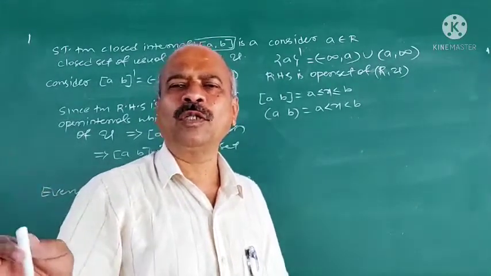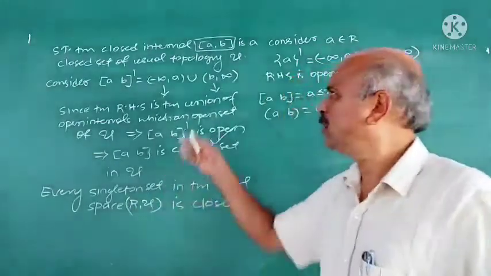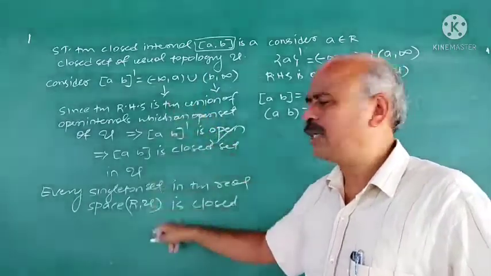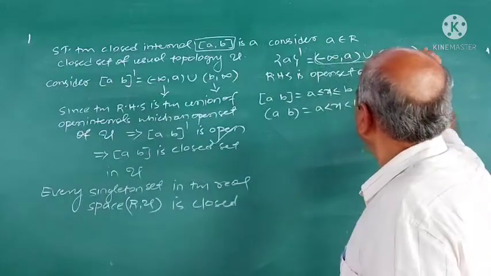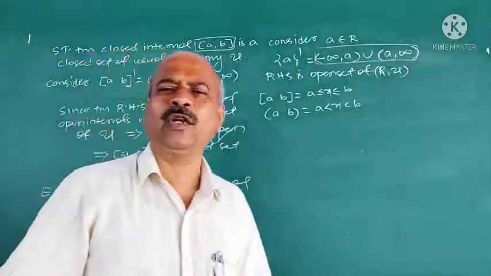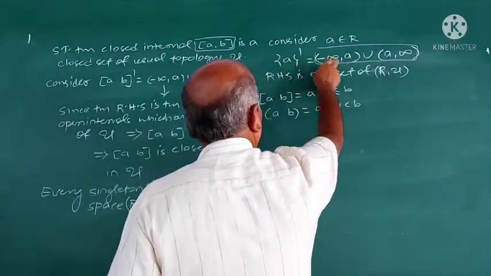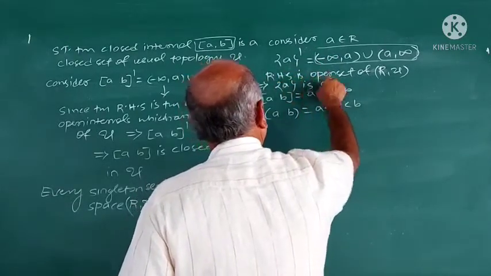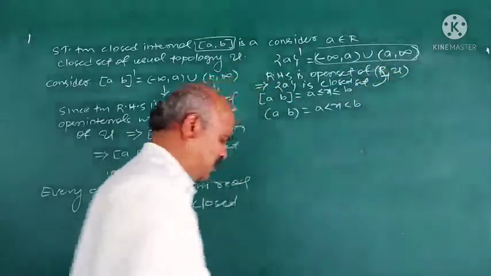Throughout the study of topology, we use this usual space, cofinite space, and every closed interval is a closed set, an open interval is an open set, and every singleton set is closed in R with the usual topology, because the right hand side is a union of open intervals, which is an open set of U. Therefore, the right hand side is open. Complement is open means A is a closed set of R.